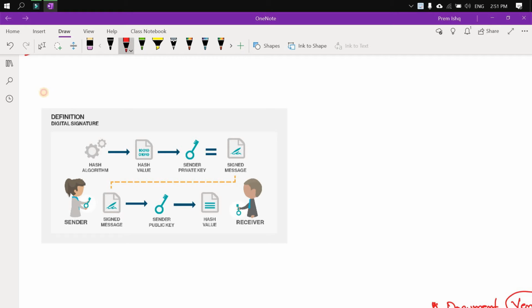Now let us see a practical approach with a diagram. For example, this is the audit report which you are going to give to your client. This audit report, since it is in digital form, based on the contents of the audit report, a hash value will be generated. The hash value here is 10010011010, a sort of a fixed length. Remember, any length of audit report will be converted to a fixed length of hash. Well, on this hash you are putting your private key, which means you are actually signing the document.